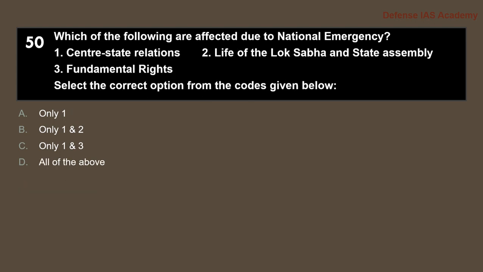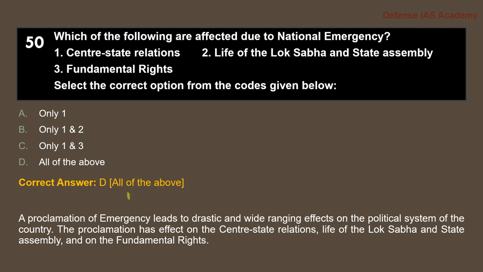Which of the following are affected due to national emergency? 1. Center-state relation. 2. Life of the Lok Sabha and State Assembly. 3. Fundamental rights. So, which of the following are affected? Select the correct option from the codes given below. The correct answer to this question is option D, all of the above. So, the center-state relations, the life of Lok Sabha and state assembly, and fundamental rights, everything is affected if there is a national emergency.